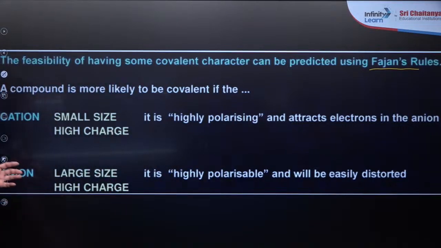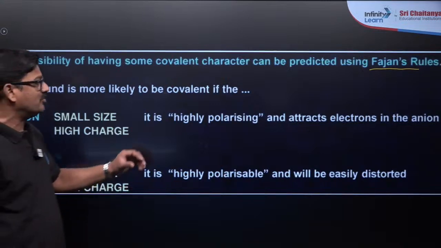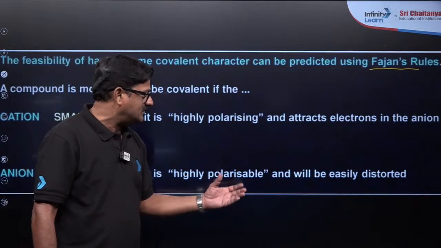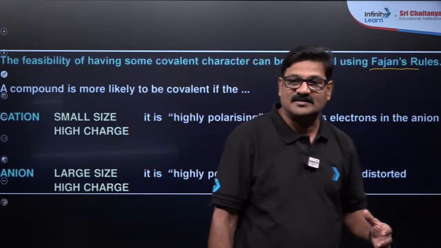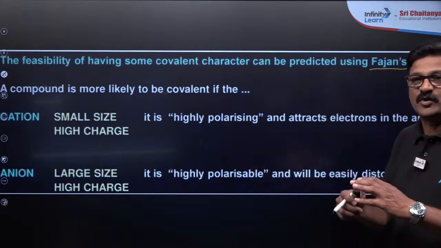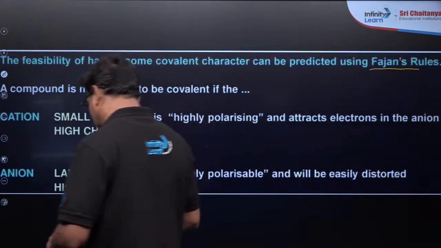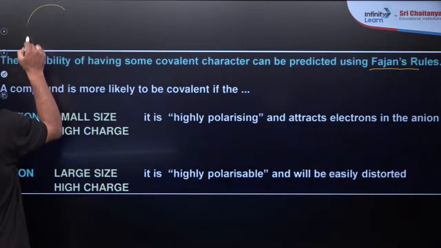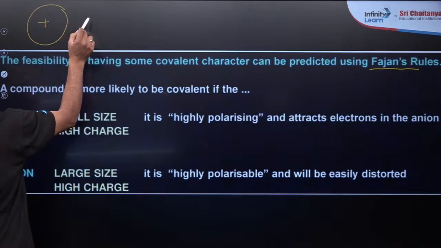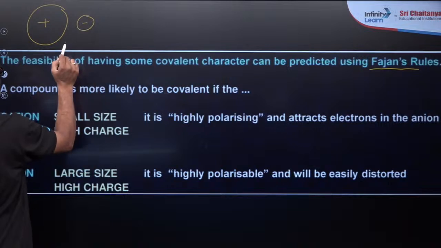And for the anion, large size and high charge make it highly polarizable, and it will be easily distorted. The shape is going to be distorted, and it is going to be more covalent. I wanted to say here, big cation and small anion, more ionic.